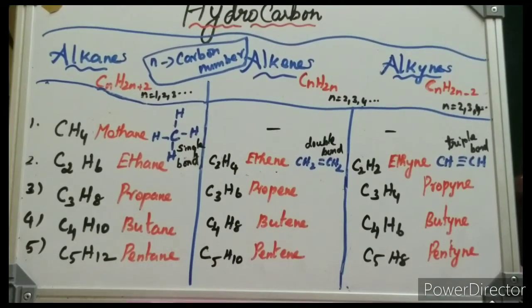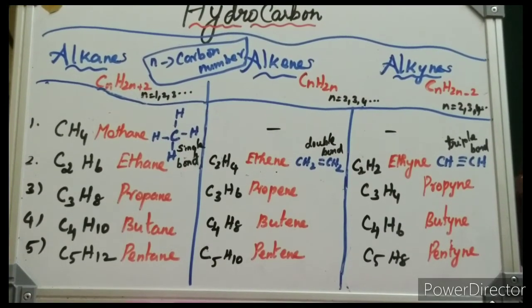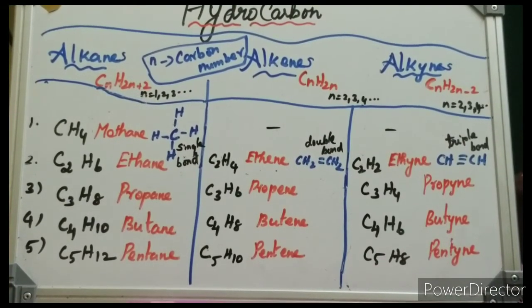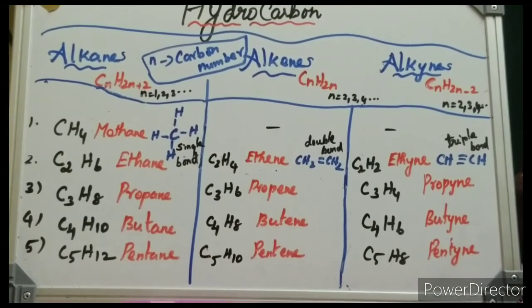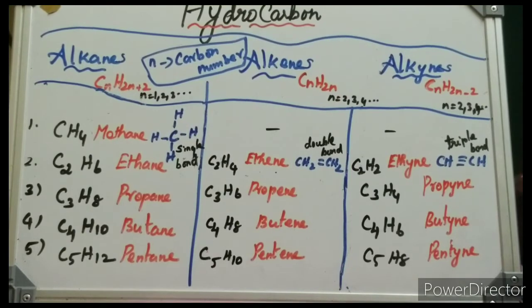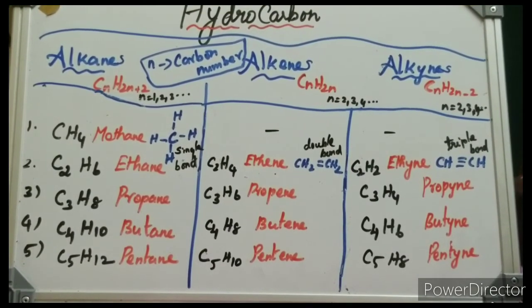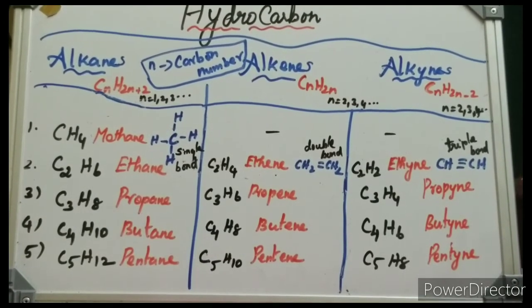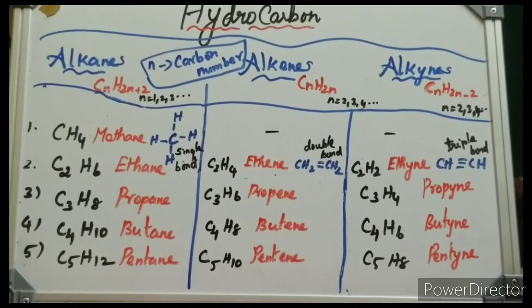So n equal to 2 is ethene, C2H4. n equal to 3, C3H6, is called propene. n equal to 4, C4H8, is called butene. n equal to 5, C5H10, is pentene. So ethene, propene, butene, pentene are examples of alkenes. The name of the alkene ends with ene: n equal to 2 ethene, 3 propene, 4 butene, 5 pentene.